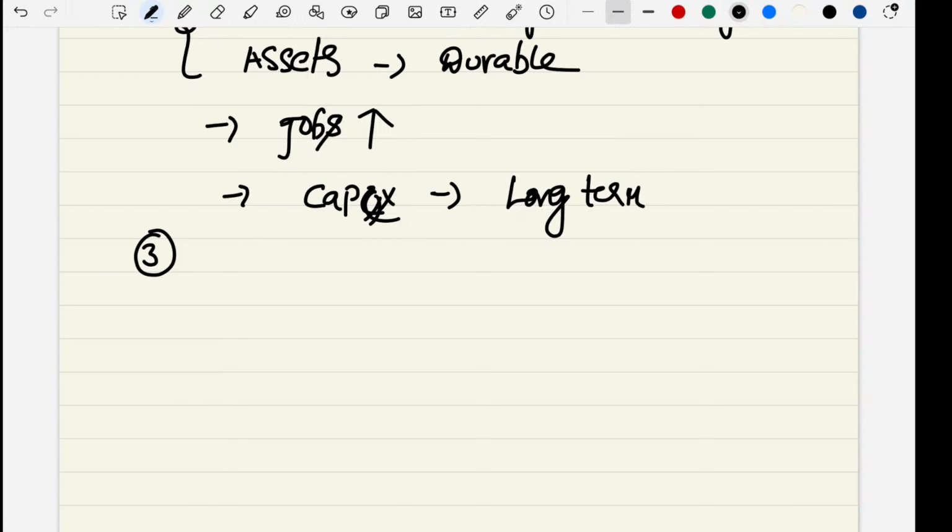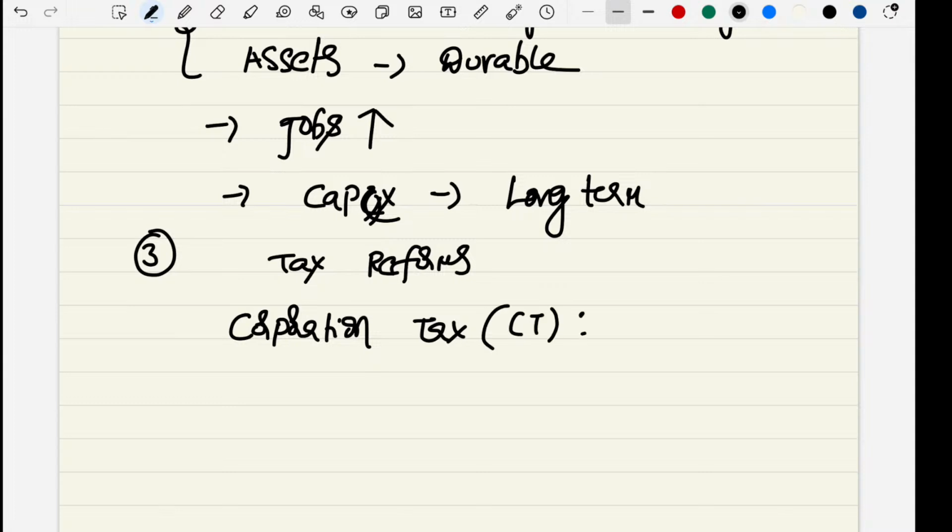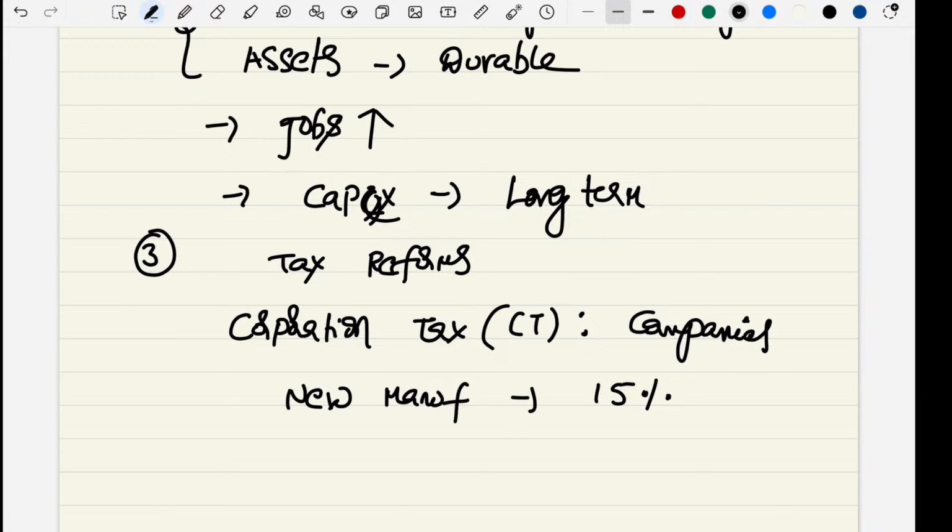In our present model, we are promoting some tax reforms, especially corporation tax. It is a direct tax imposed on companies. For new manufacturing companies, the government reduced the tax to 15%, very affordable.